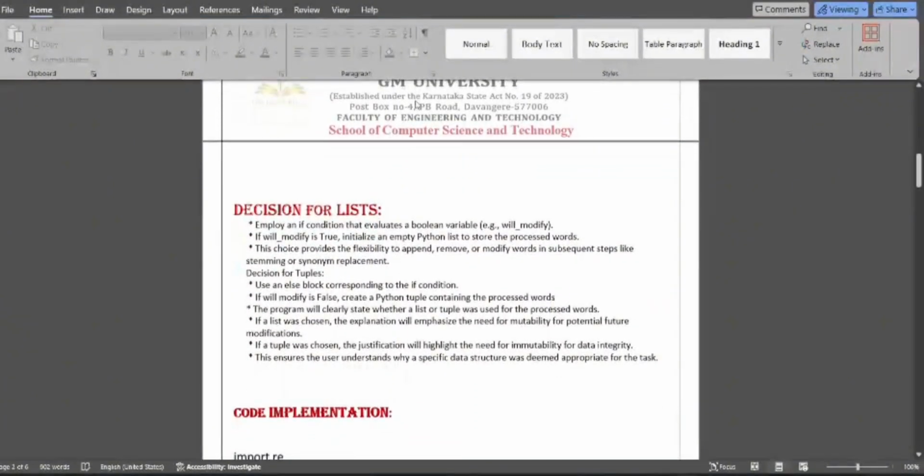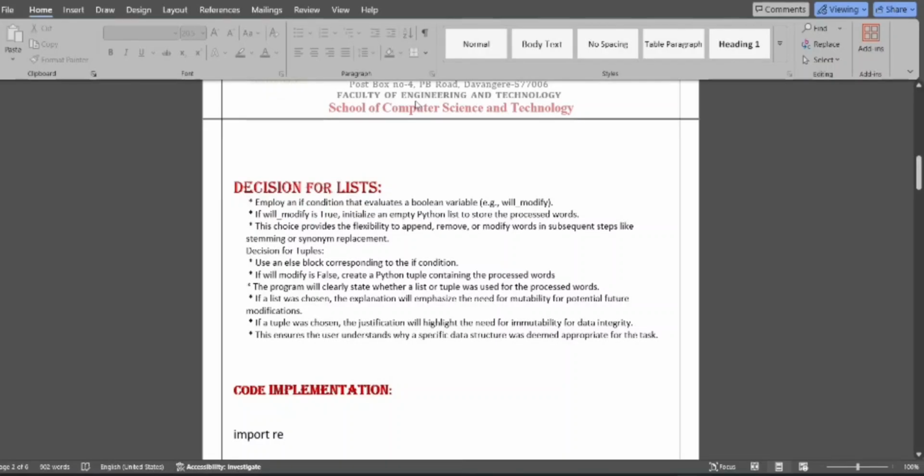Decision for storage: employ an if condition that evaluates a Boolean variable. For example, will_modify. If will_modify is true, initialize an empty Python list to store the processed words. Use an else block corresponding to the if condition. If will_modify is false, create a Python tuple to store the processed words.